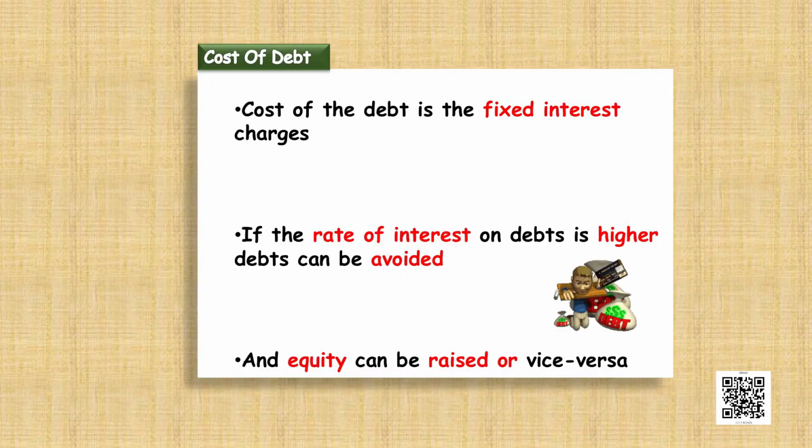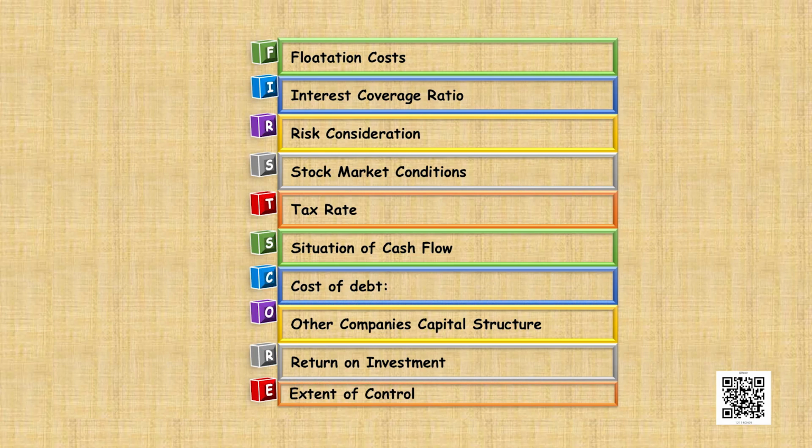Then we have the next point, which is cost of debt. Cost of debt is the fixed interest charges that are to be paid at a recurring time period. So, if the rate of interest on debt is higher, debt can be avoided because it would lead to an increase in the cost or the expenses of the company and the profits will be less. And at this point of time, when the rate of debt is high, the company can issue equity. Now, let us move ahead.